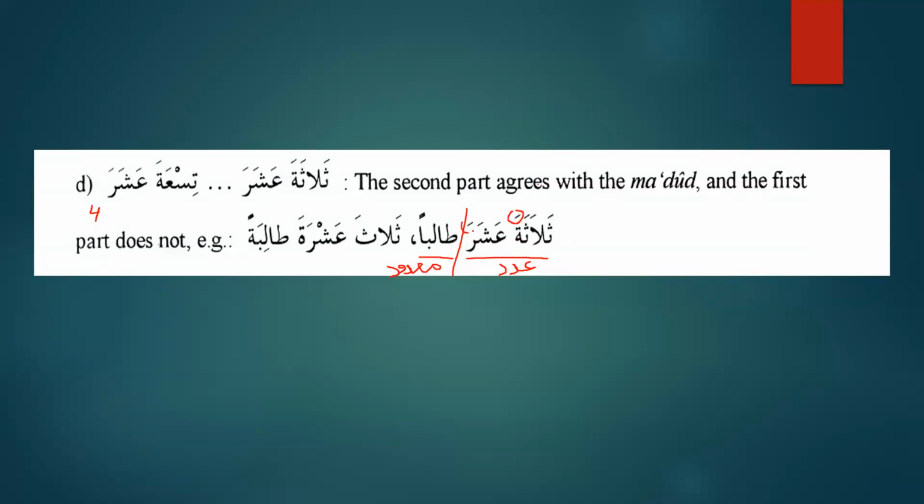It will be Mabniyun al-Fath, except for 12. 12 is an exception. Also, if Ma'dud is masculine, then the first part will be feminine. So we say Thalathat Ashara Taliban. But when the Ma'dud is feminine, then we will say Thalatha Ashrata Talibatan. So this is group number 4, from 13 to 19, and two things you need to remember. Number 1, the first part is always used as compound. And number 2, it is always Mabniyun al-Fath, whether it is used for masculine or feminine.